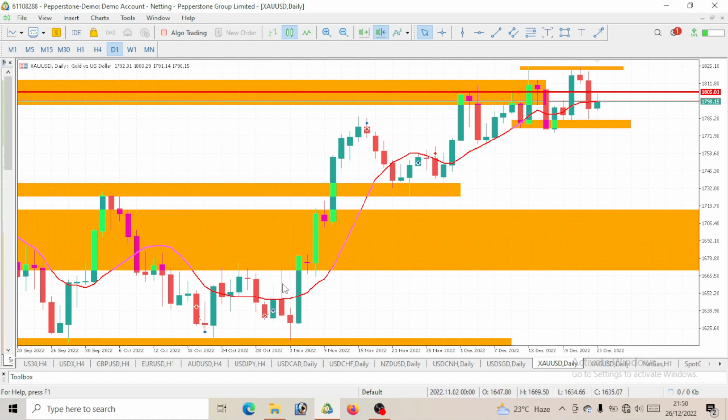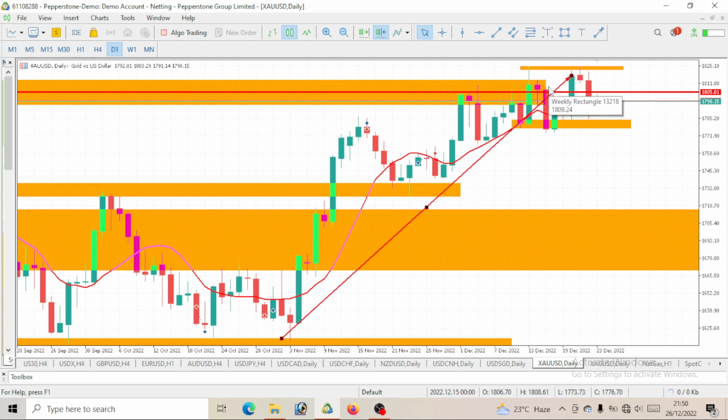So first of all, before placing any trade, the first question we would want to ask ourselves and answer is: what is the trend for that movement? Before you place any trade, you would want to know the trend for such movement. So we can see that this is our gold. We are on an uptrend move.